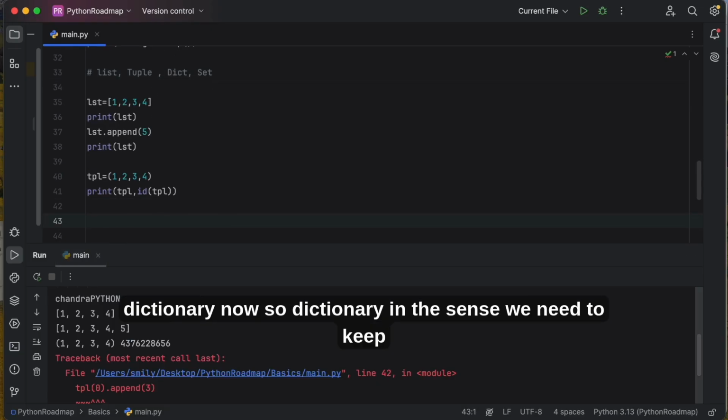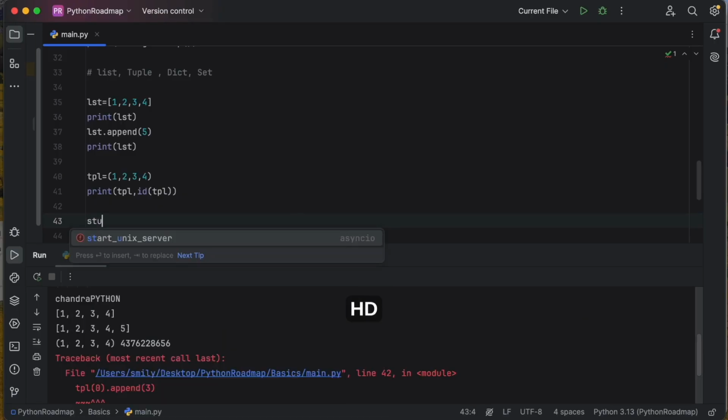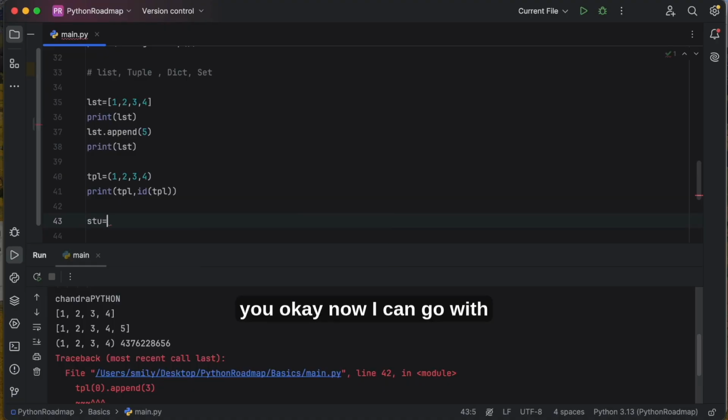So dictionary, in the sense, we need to keep key value pairs, key and value. Okay, suppose I have a student, stu. Okay, now you can take it as anything.